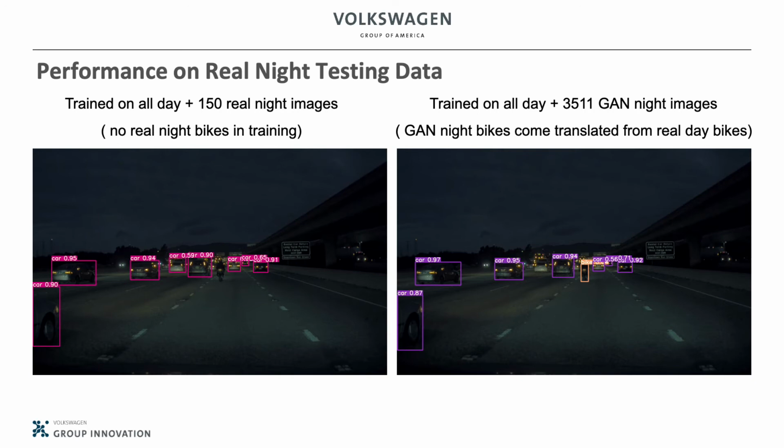However, GANnet images had some motorbikes because they were transformed from the real-day images. We noticed that the model trained with GANnet images could capture features of motorbikes and detect them on the test set with high confidence, which helped a lot in the zero-shot learning scenarios.